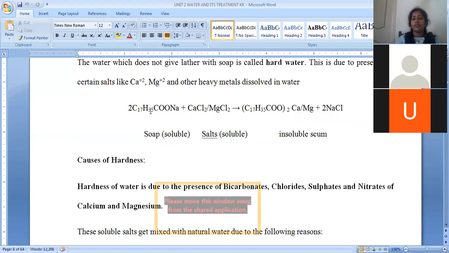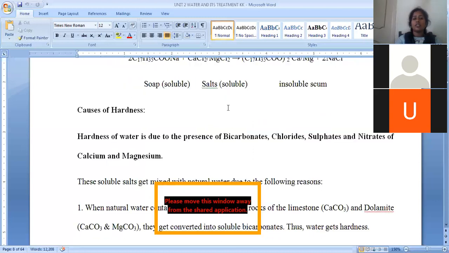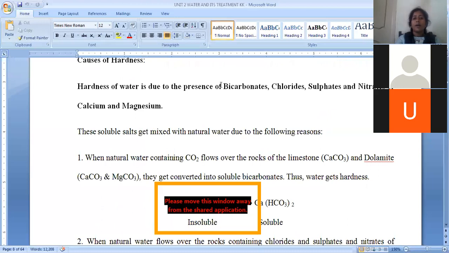Here we can describe this in an equation. C17H35COONa is called soap. Sodium stearate is the chemical formula of soap. When it is treated with any of the hardness-causing salts, what happens? This sodium salt is converted into either a calcium or magnesium salt. The calcium or magnesium salt of soap that is formed is water insoluble and does not generate lather. That's the reason we can identify whether it is hard water or soft water using the soap treatment method.